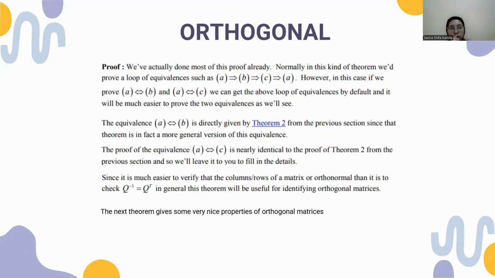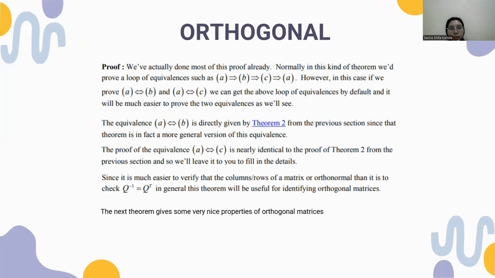Proof of theorem 2: we've actually done most of this proof already. Normally, in this kind of theorem, we prove a loop of equivalent statements. However, in this case, if we prove A implies B and A implies C, we get the above loop of equivalences by default, and it will be much easier to prove, as we'll see.